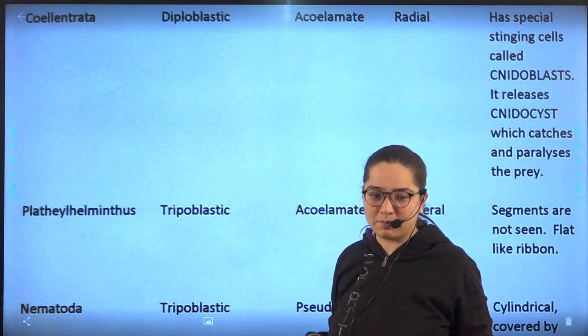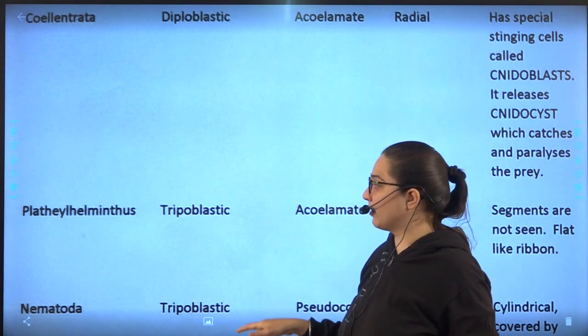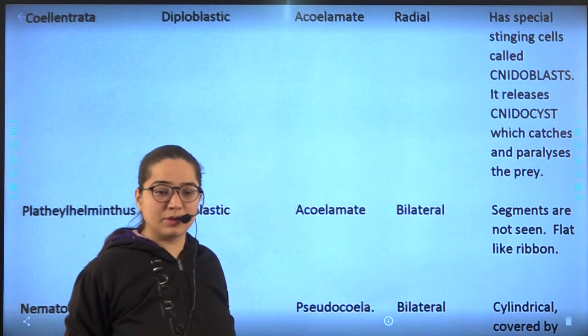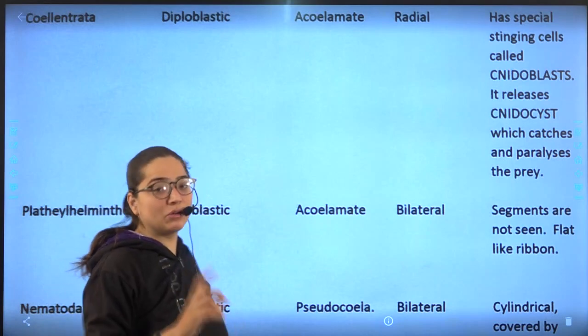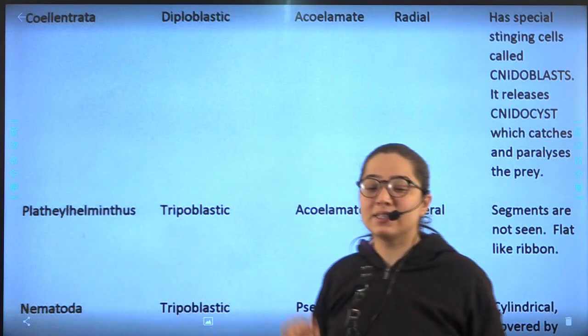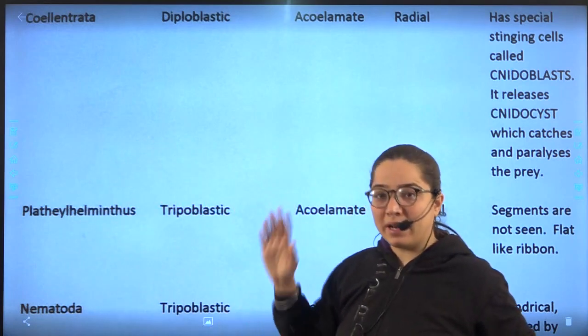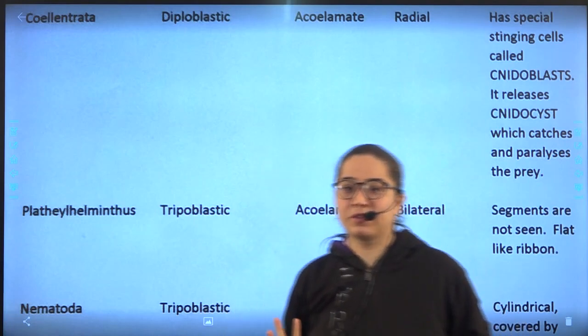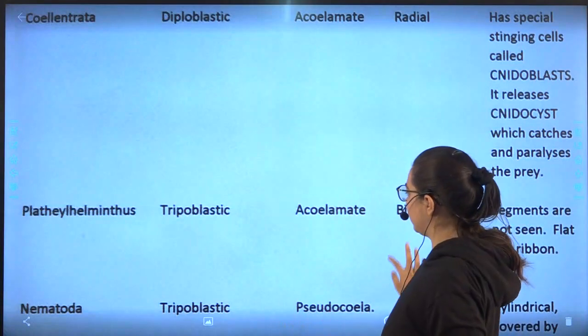That means coelom is absent. Then Nematoda, pseudocoelomate, only Nematoda is pseudocoelomate. उसके बाद जितने भी आएंगे उतने eucoelomate, that means coelom is present. पहले 3 में acoelomate, fourth pseudocoelomate, fifth onwards it's eucoelomate.